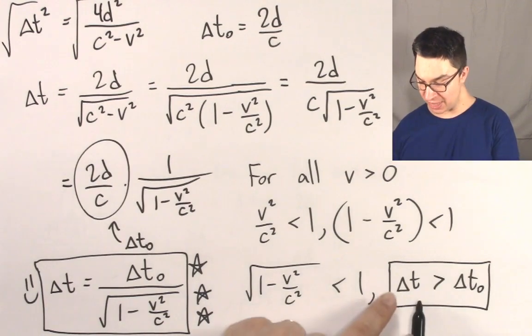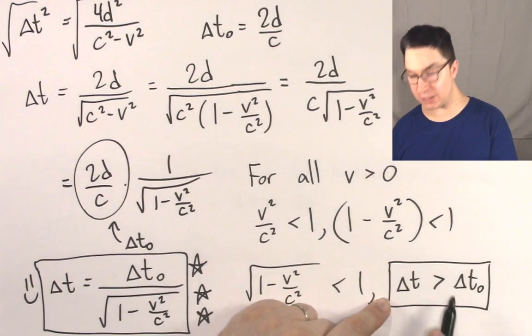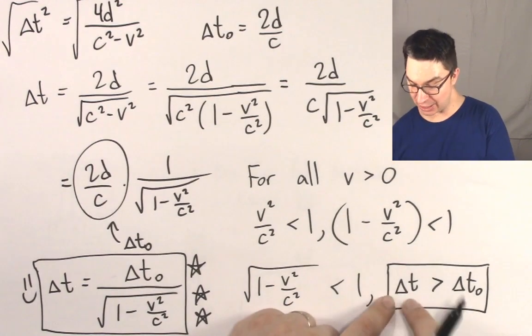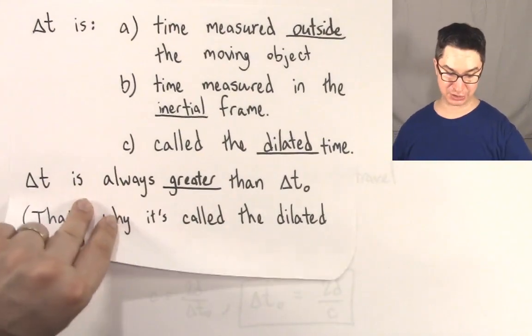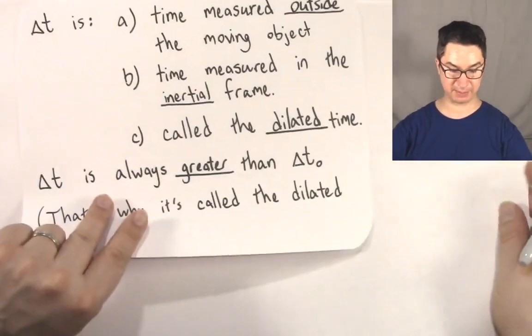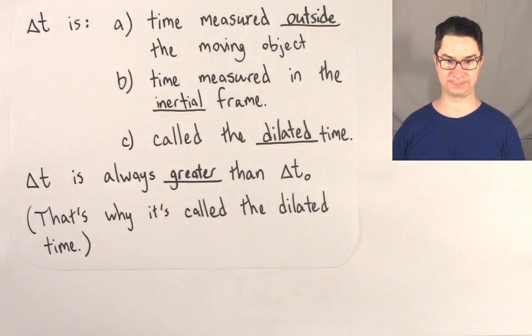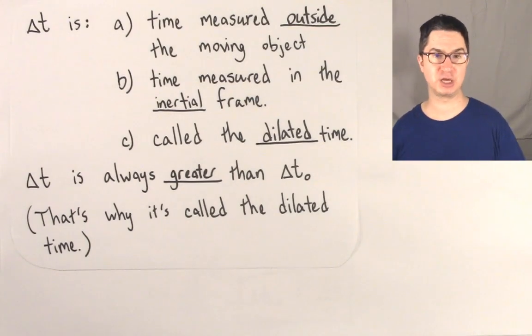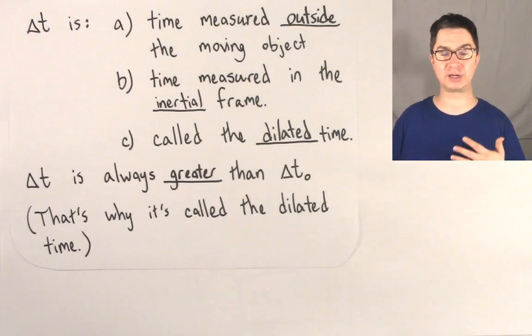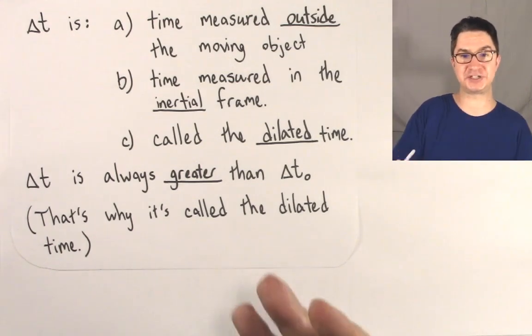So that means that this time here, which has a special name, which we're going to go over in a second, is always going to be bigger than the proper time. This delta t is so special that let's take a moment and talk about it. Delta t is, as we said before, the time measured outside the moving object. It's also called the time measured in the inertial frame. So if you're on Earth or orbiting a star, you're in the inertial frame, and so you're going to measure this delta t.